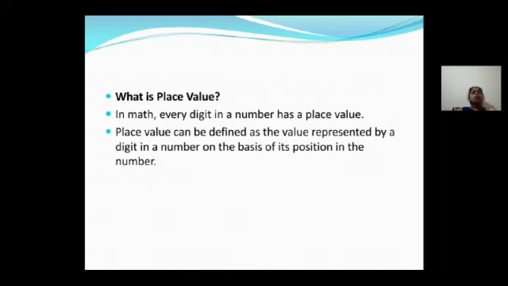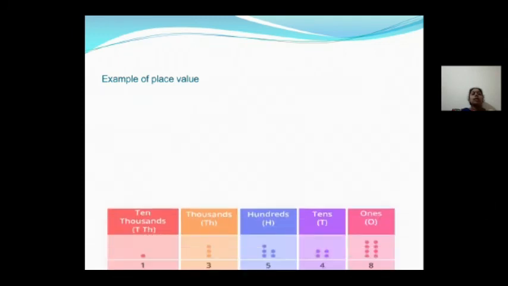Let us see how to define the place value. Place value can be defined as the value represented by a digit in a number on the basis of its position in the number. See, what is that value? That value is based on its position. Where is its position? You have to multiply by that, then the place value will be obtained. Let us see one example, then you can understand.